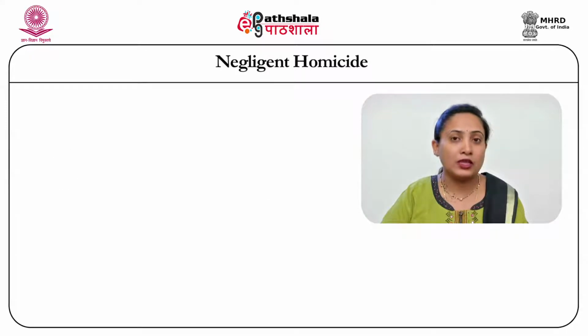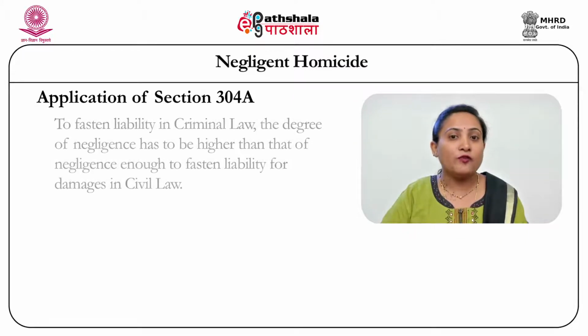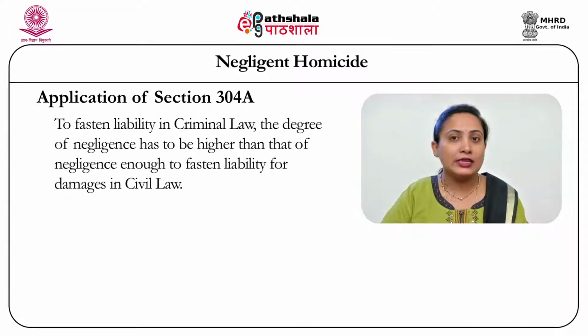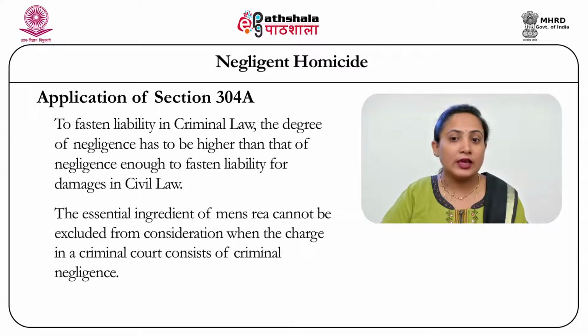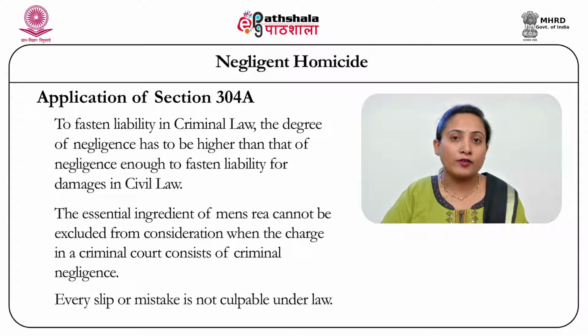Let us now see about the possibility of the application of section 304A. To fasten the liability in criminal law, the degree of negligence has to be higher than that which is required under a normal civil law where damages are claimed. The essential ingredient of mens rea cannot be excluded from consideration when the charge in a criminal court for criminal negligence is made. Further, the courts have repeatedly clarified that every slip or mistake is not capable of coming under this particular provision of criminal law.